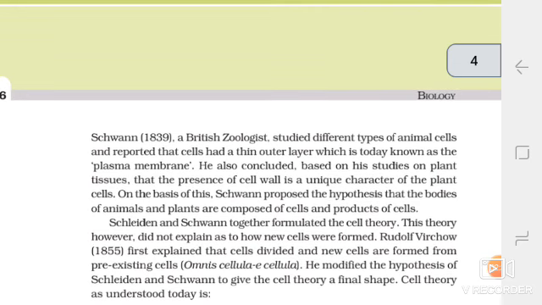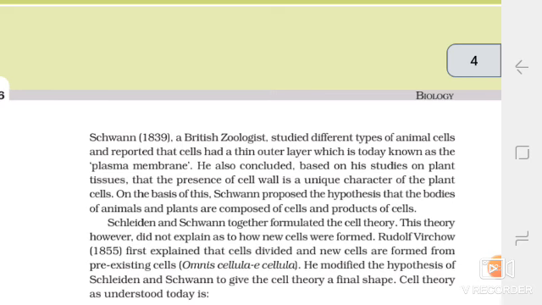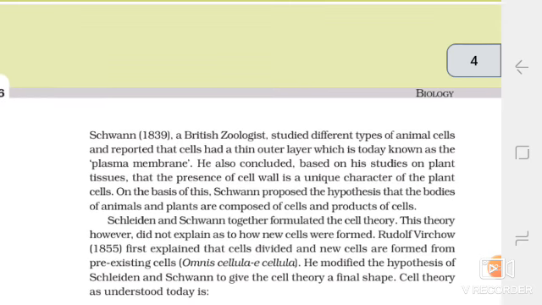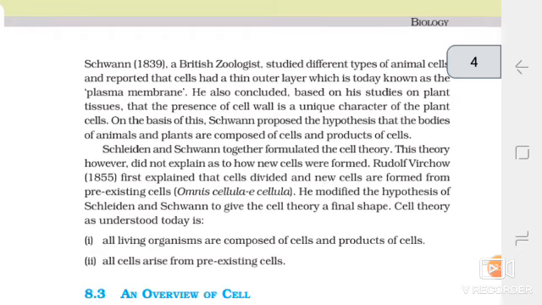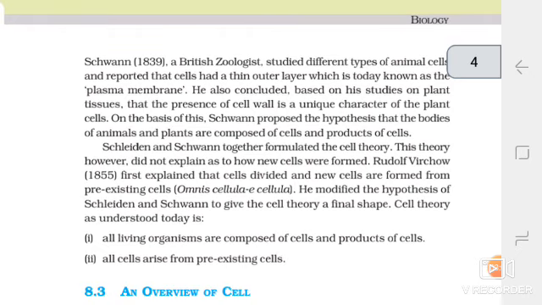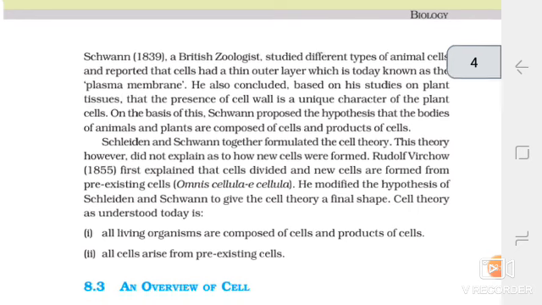This theory, however, did not explain how new cells were formed. Rudolf Virchow, in 1855, first explained that cells divide and new cells are formed from pre-existing cells, omnis cellula e cellula. He modified the hypothesis of Schleiden and Schwann to give the cell theory a final shape. Cell theory, as understood today, is: all living organisms are composed of cells and products of cells, and all cells arise from pre-existing cells.